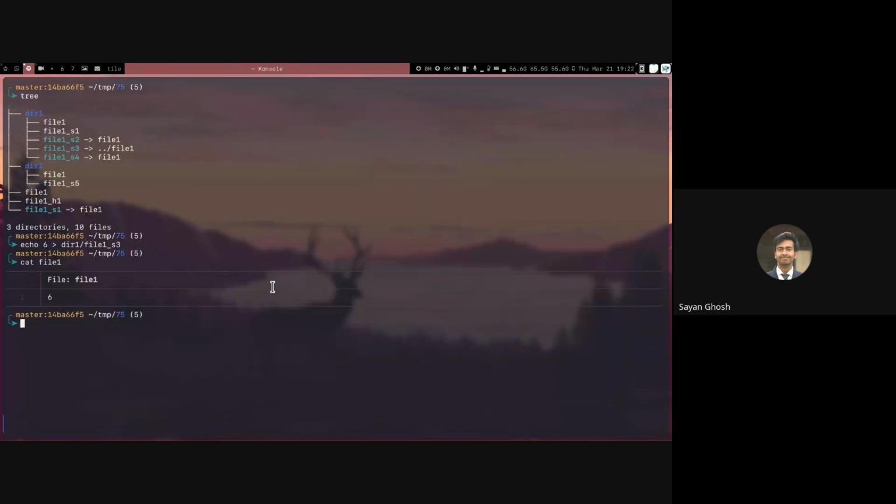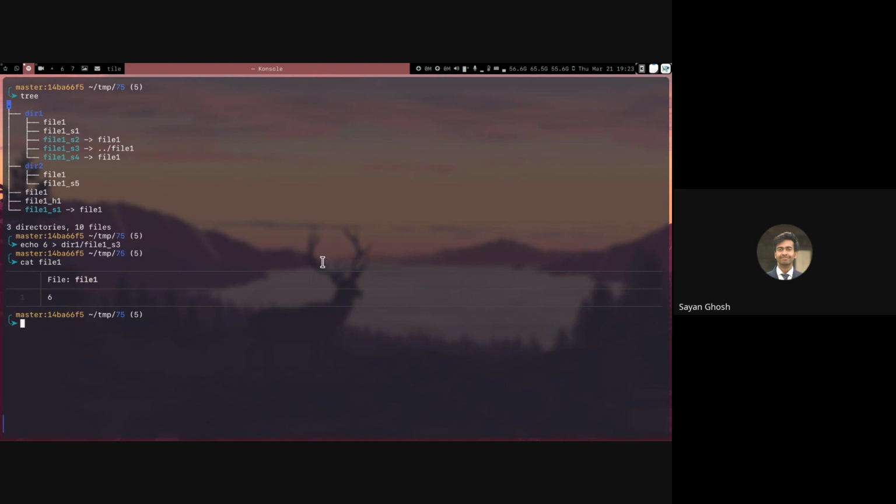Okay. So basically the thing to keep in mind is that when we are creating soft links, to be safe, always give the absolute path, or if you're giving the relative path, you have to make sure that it is not relative to your current directory, but relative to the location of the link that is going to be created. So if you're creating it in the current directory, then it's easier to understand because it will be the same as relative to your current directory. But if, for example, you're creating the link inside dir1 or dir2, then the path you give should be relative to inside dir1 and not from your current directory.